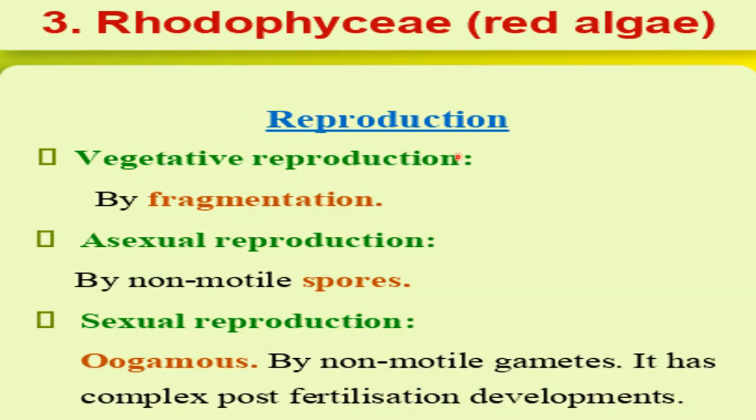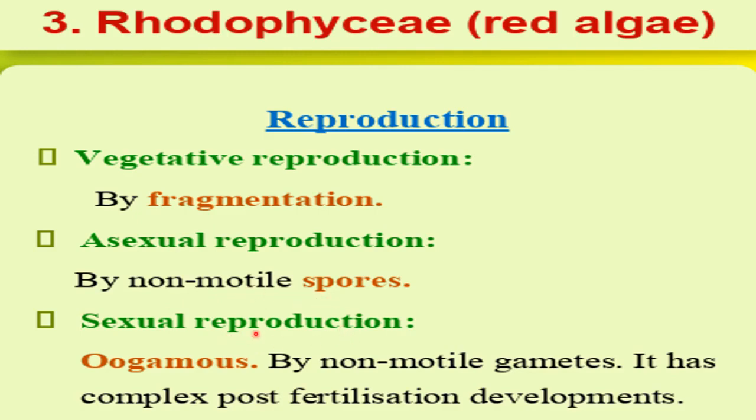After that, about the reproduction of red algae. Here reproduction in red algae can be vegetative, asexual or sexual. Vegetative reproduction will be by fragmentation, where each fragment will give rise to a new alga. Asexual reproduction is by spores. But what is the difference between the spores of the red algae from that of Chlorophyceae and Phaeophyceae? In both Chlorophyceae and Phaeophyceae, spores are motile, but here in the red algae, spores are non-motile. So non-motile spores are found here.